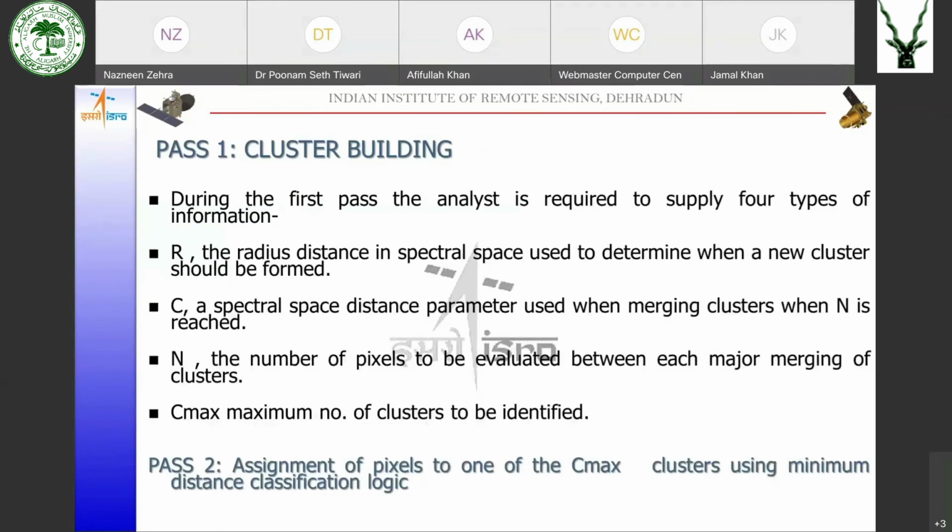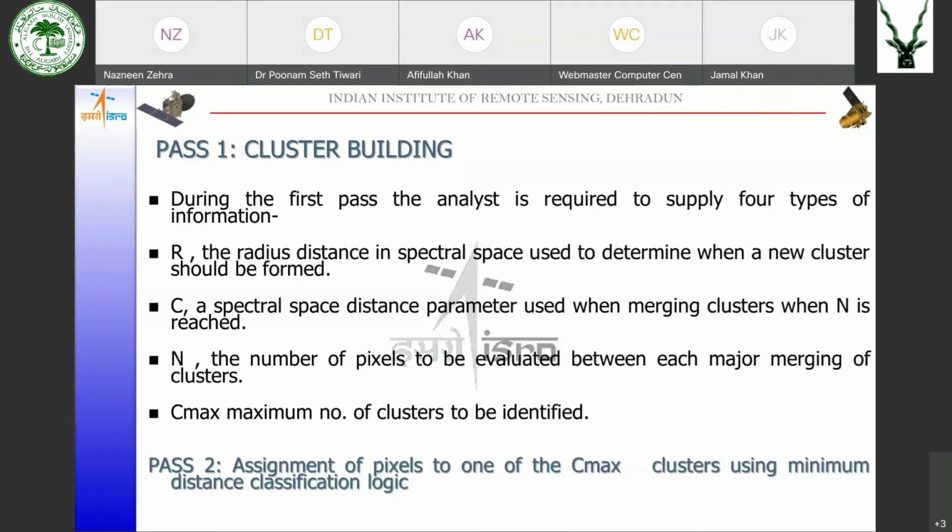So starting with pass 1, the analyst is required to supply 4 pieces of information. First of all, capital R, that is the radius distance in spectral space used to determine when a new cluster would be formed. Capital C, which is the spectral space distance parameter used when merging clusters when n is reached.